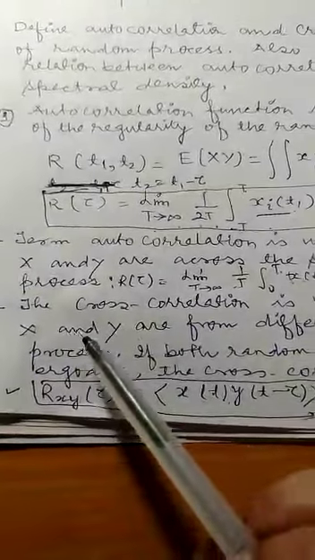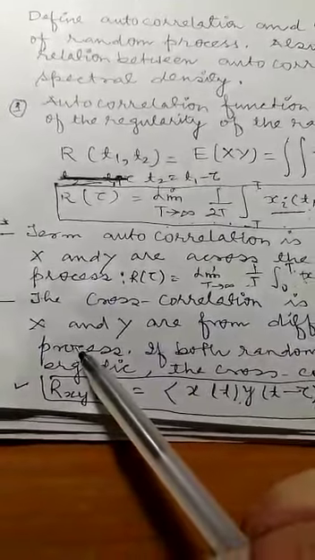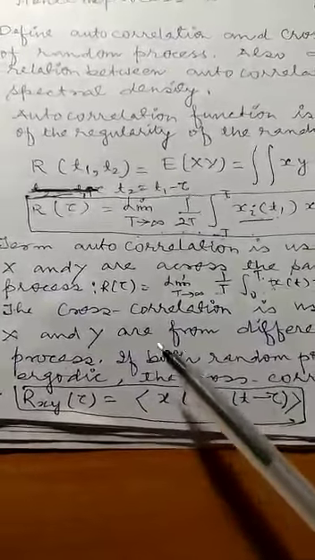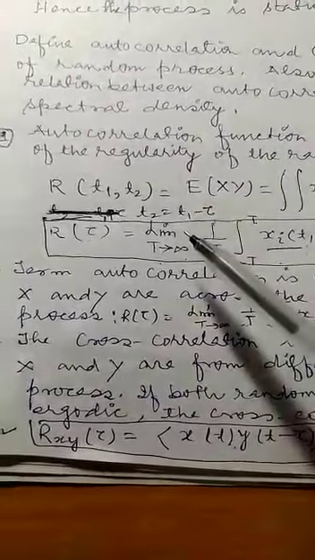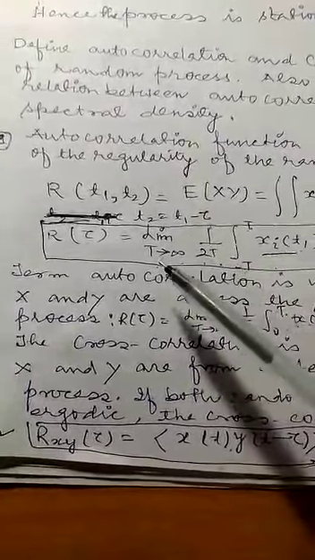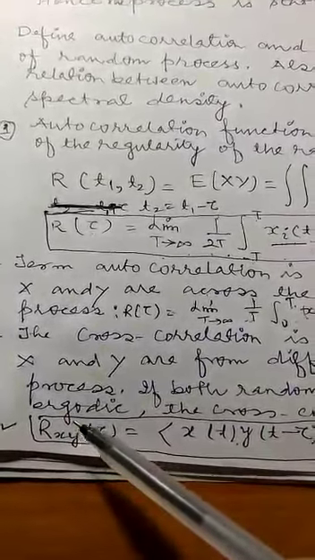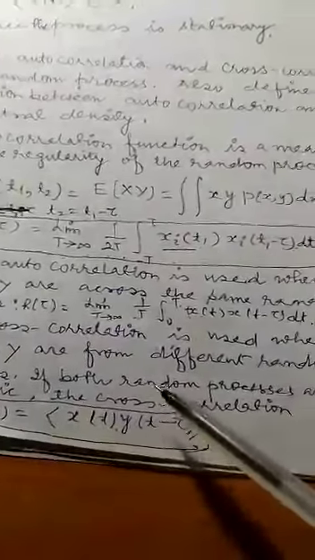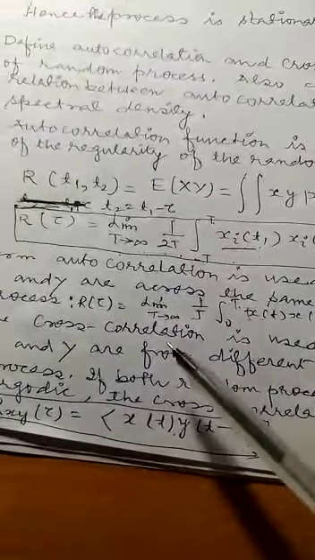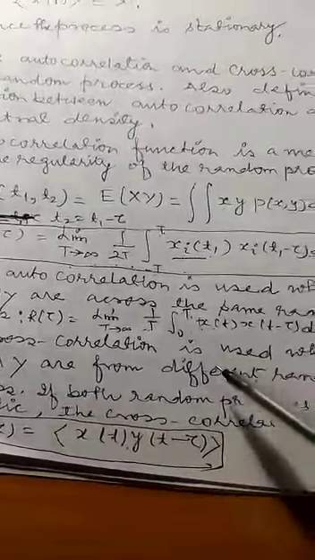Then what is the cross correlation function? Cross correlation is used when x and y are from different random processes. It means if we deal with two different waveforms and get the relation between them, then that relation is known as cross correlation.